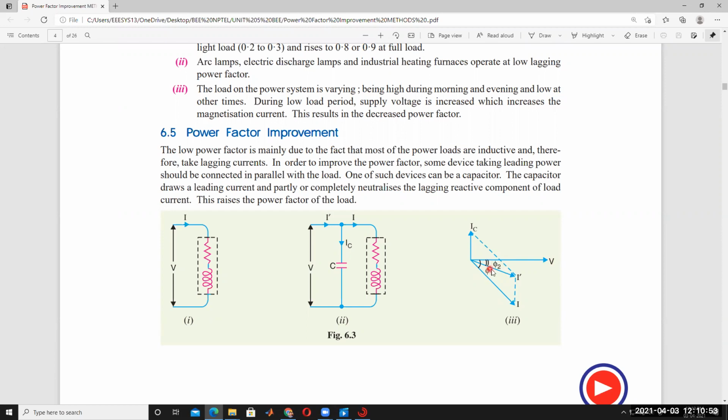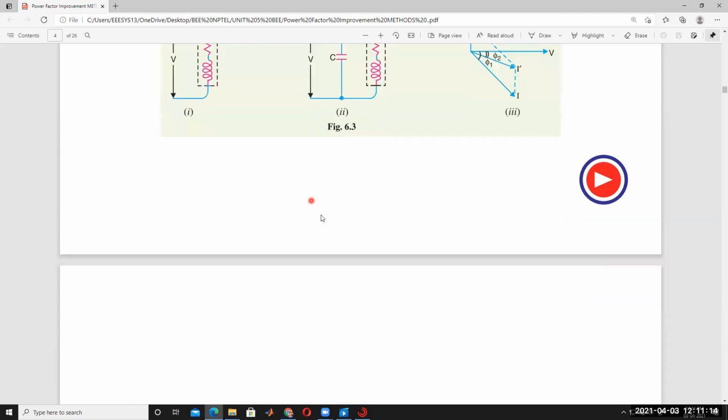When the angle reduces, cos phi increases. When the angle between voltage and current decreases, the power factor increases. Angle decreases, cos phi increases. That means power factor is improved by using capacitors.